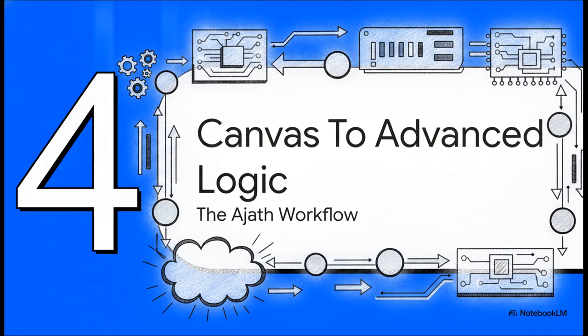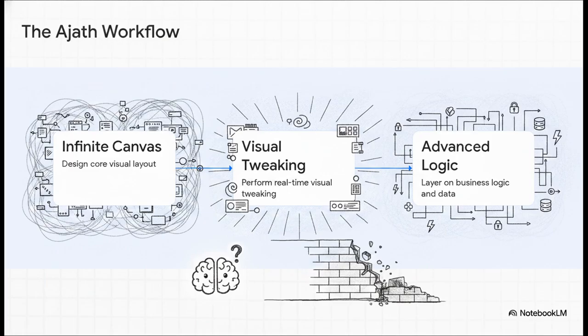Which brings us to Section 4, Canvas to advanced logic, exploring the Ajath workflow. Let's see how this all builds into a highly practical workflow using modern platforms like Ajath.us, which actually specialize in this exact methodology. The absolute secret to a successful vibe coding workflow is ordering your steps correctly. Step 1 is designing your core visual layout on what's called an infinite canvas. Step 2 involves real-time visual tweaking, getting the look and feel exactly right in a high-fidelity design playground.